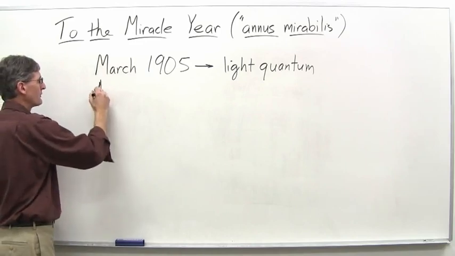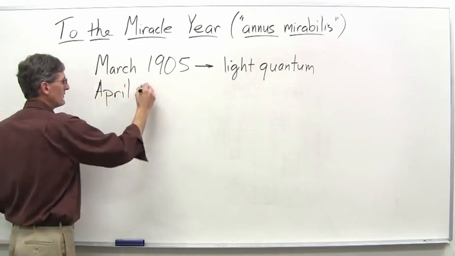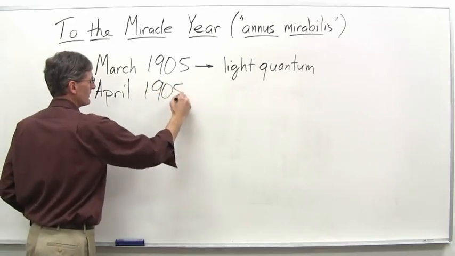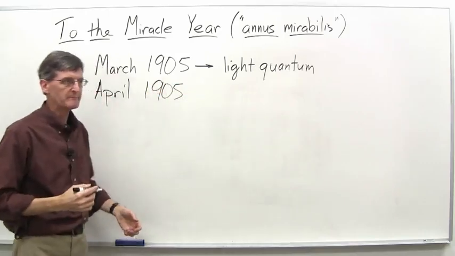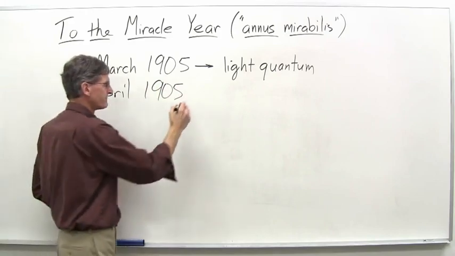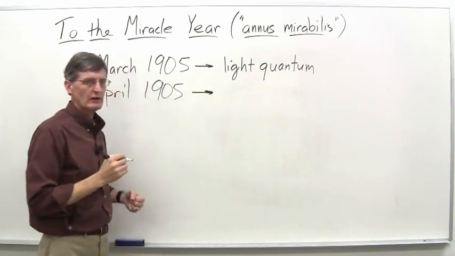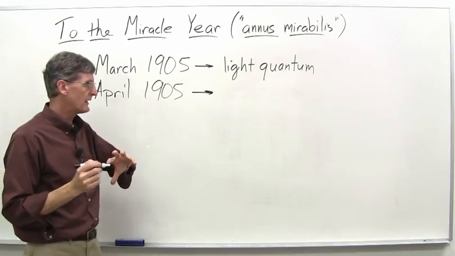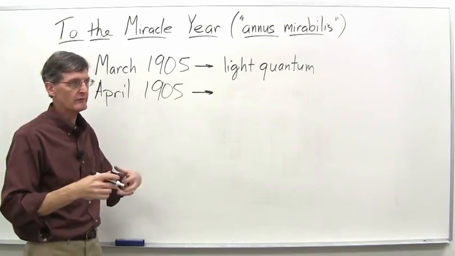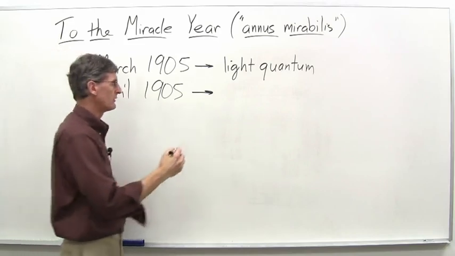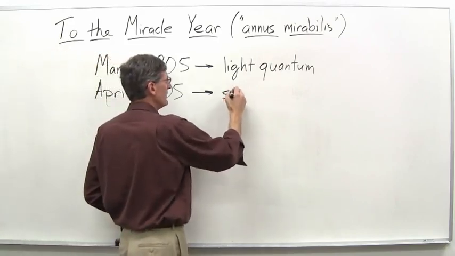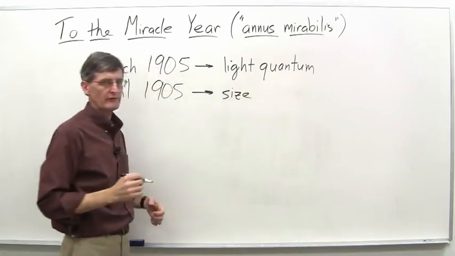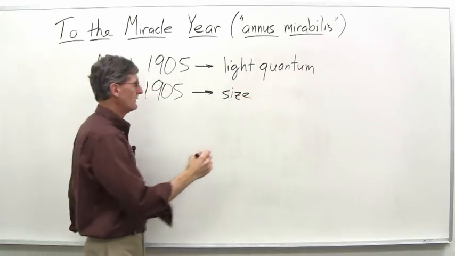Next month, April 1905. This is all 1905, so I guess we don't need to put the years, but we will. April 1905, he published a paper that actually became his doctoral dissertation. This was essentially at least a second attempt at a doctoral dissertation. He had a couple other attempts that never got anywhere.